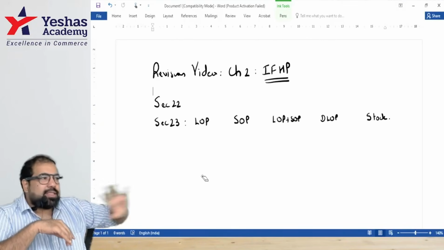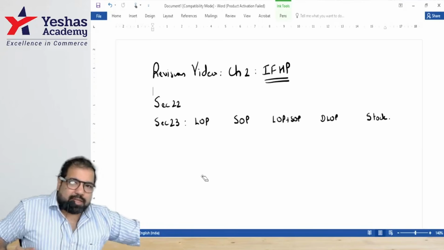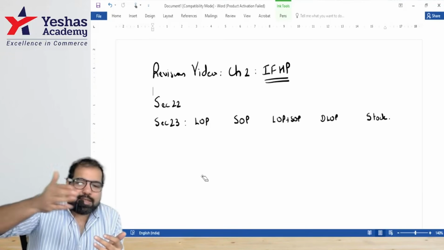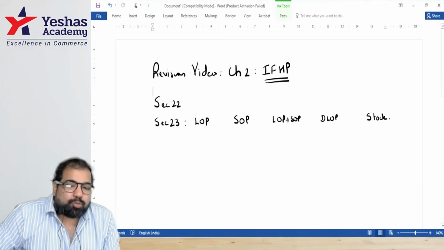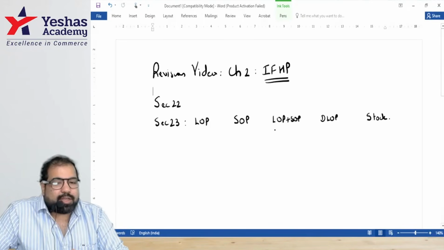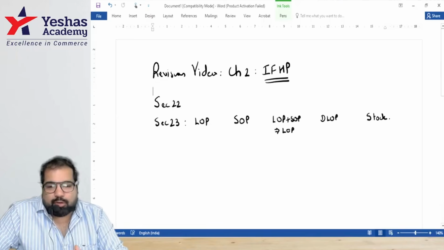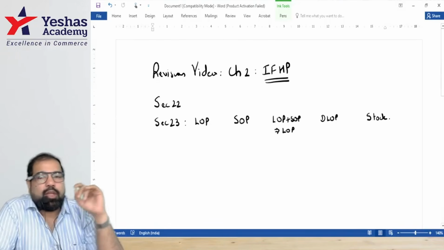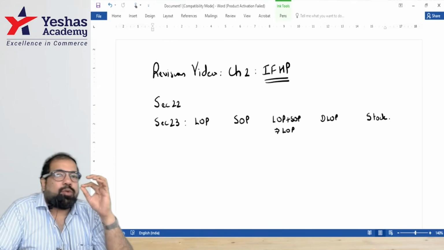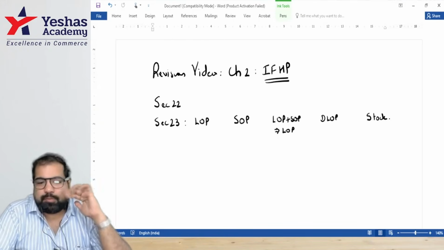Guys, if some months it's LOP, example, 9 months someone is staying in the house, 3 months I stay in the house, then that condition is called LOP plus SOP. Then, guys, there is LOP. So, will I get municipal tax? Will I get unlimited interest? Yes, because the calculation is same as what, guys? LOP. So how many deductions will I get here, guys? Small pro tip, guys. You will always get it unless it is only a SOP. That's a pro tip.